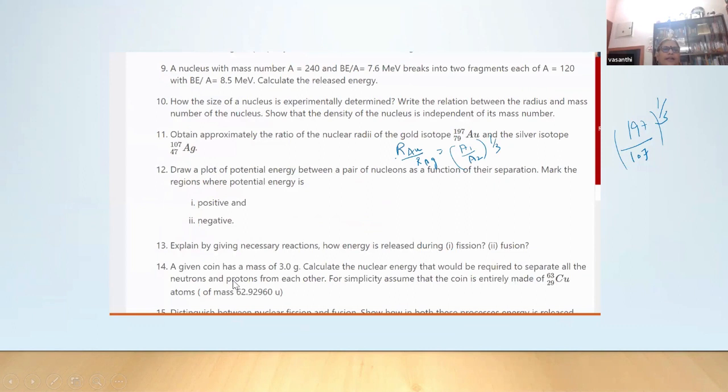Can they ask binding energy? Is it there? What do you think?